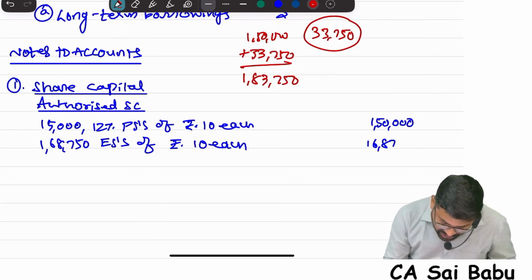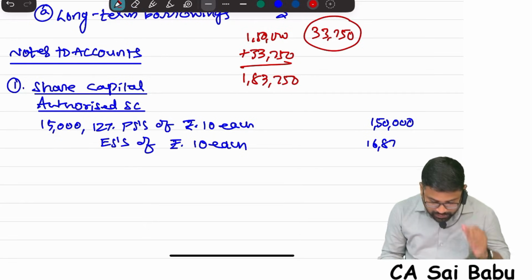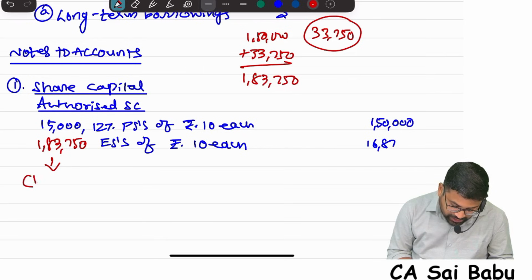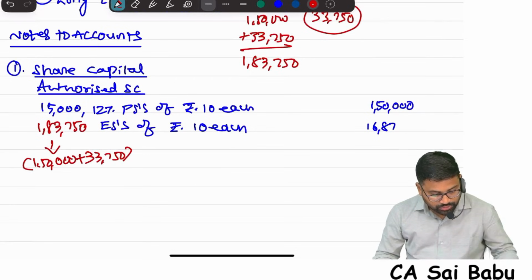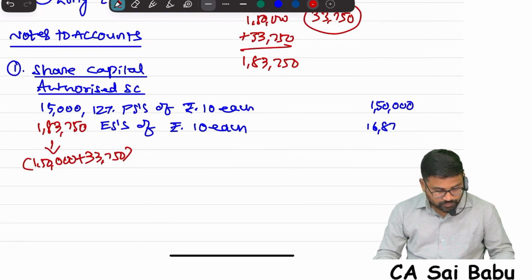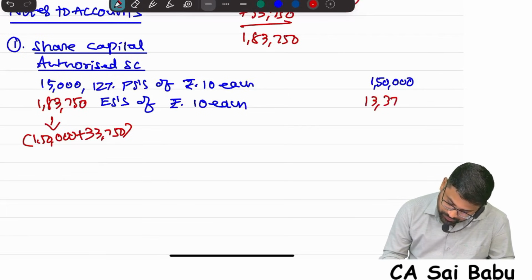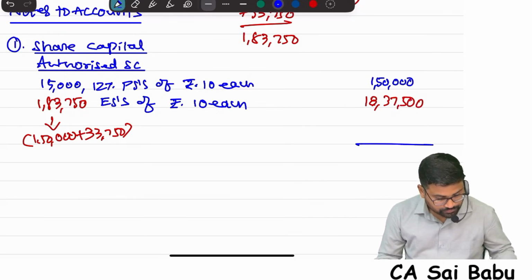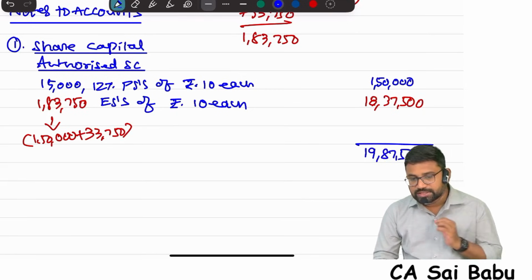Anyway, I'm changing here. If you want, you can do it like this also, but to comply with the answer given, I increased the authorized capital by the bonus: 1,50,000 original shares plus bonus 33,750, so my authorized capital is 183,750, into 10, that is 1837,500. Now the total will be 1987,500. So this is only presentation.